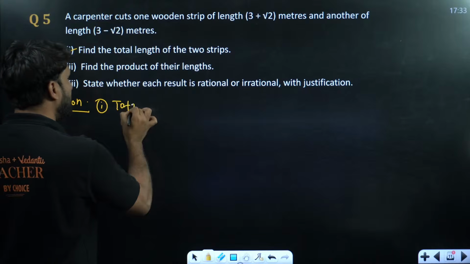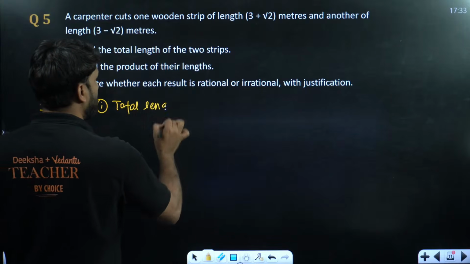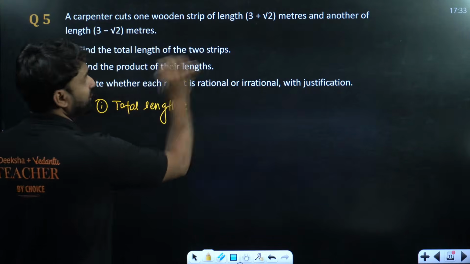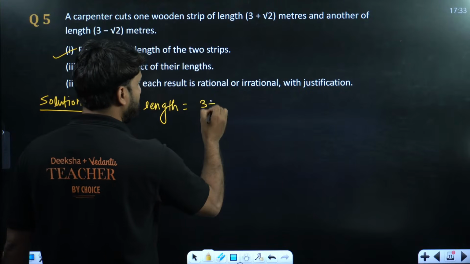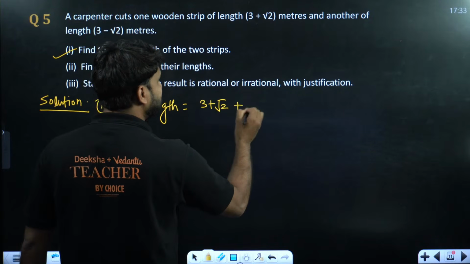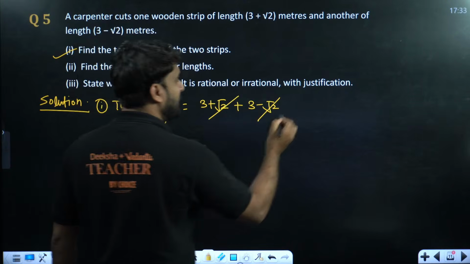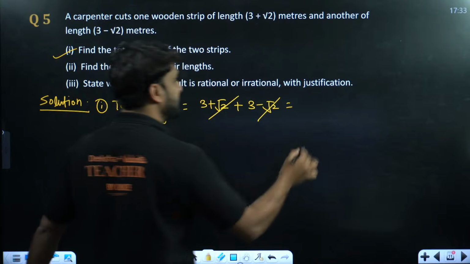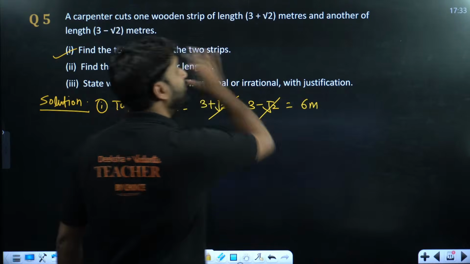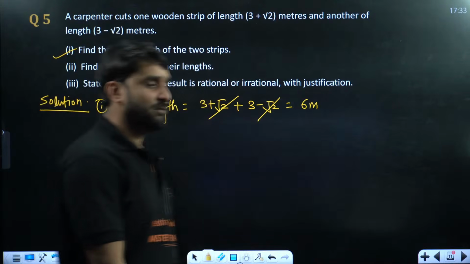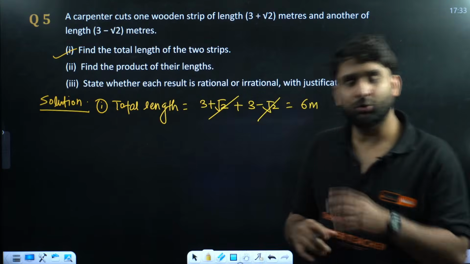So total length was 3 plus root 2 plus 3 minus root 2, right? So root 2 cancels here, and 3 plus 3 is what? 6. So the answer will be 6 meter. So this was the total length of the wooden strip, which was cut into two pieces.